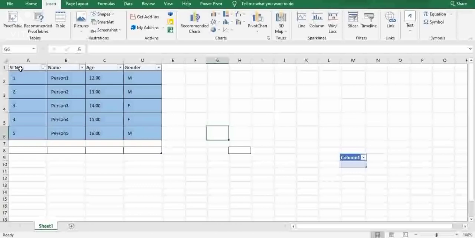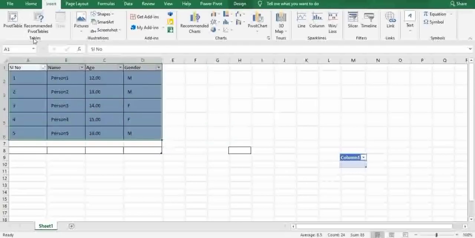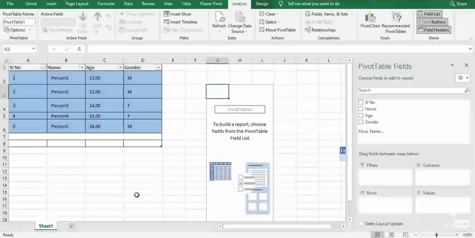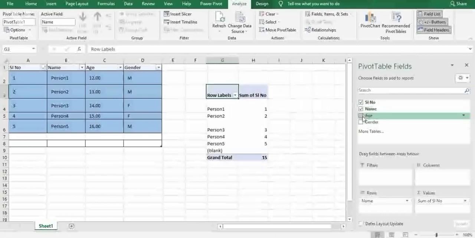I'll be creating a pivot table by selecting all these things, and I'll go with pivot table. Once pivot table is clicked, it is showing whether to create the pivot table in a new page or in the same page. I'll choose existing page, click here, and press OK. Once a pivot table is created, it shows pivot table fields: SL number, name, age. So I'll be selecting all four.